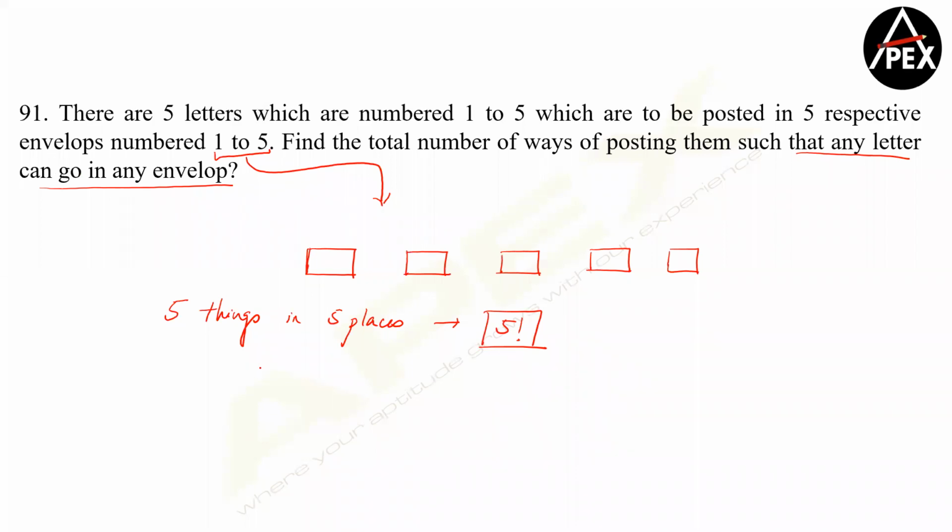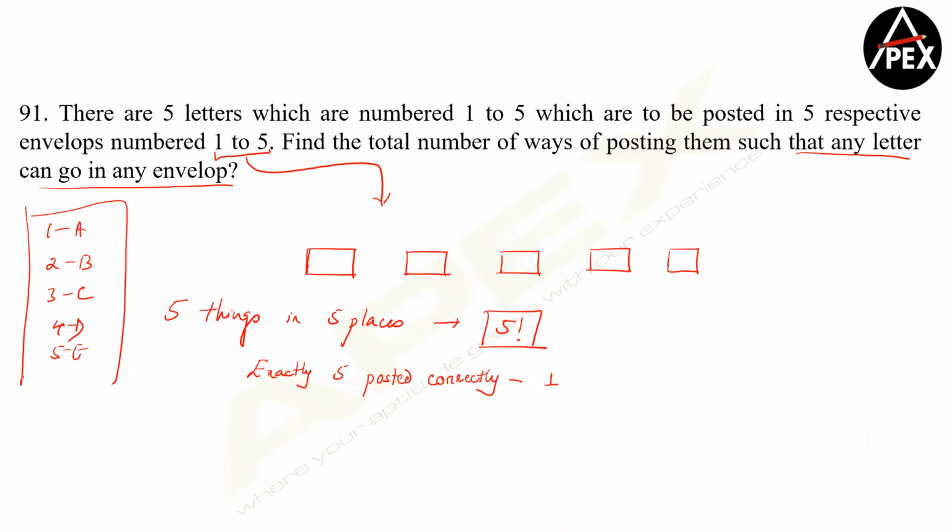Now in this, what will happen? In this, it will happen that all the 5 of them are posted correctly. Now this can happen in how many ways, guys? This can happen only in one way. Clear? Because 1 has to go to A, 2 has to go to B, 3 has to go to C, 4 has to go to D, and 5 has to go to E. So there's only one combination where all of them are posted correctly.